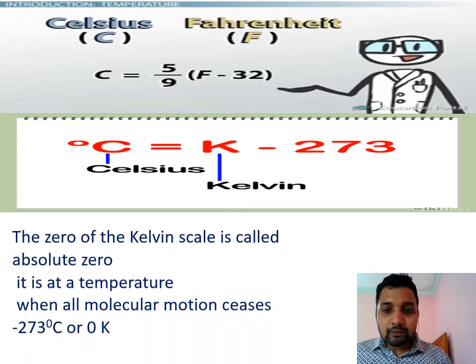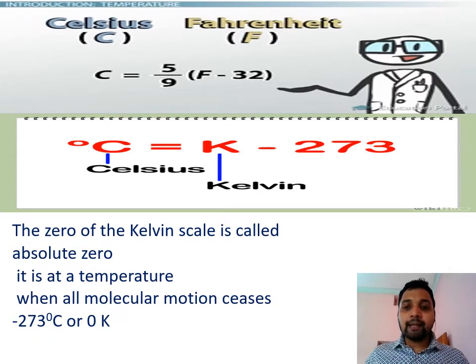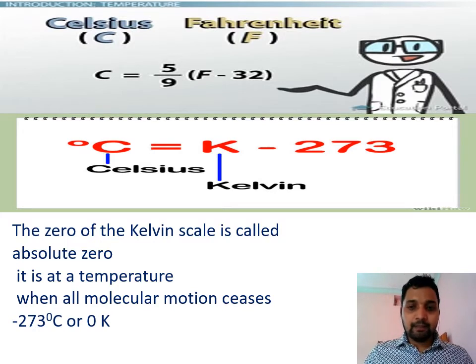Why is it called the absolute scale? Because in the Kelvin scale there is no negative reading. At 0 Kelvin all molecular motion ceases. After that, practically it is not possible for temperature to go below 0 Kelvin. That 0 Kelvin is called absolute zero, the zero of the absolute scale, which is equal to minus 273 degrees Celsius.